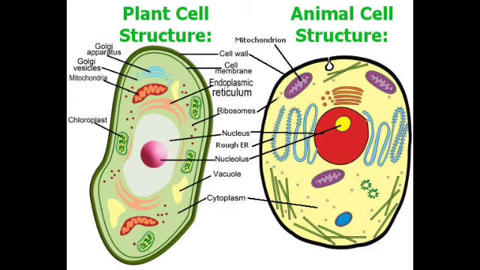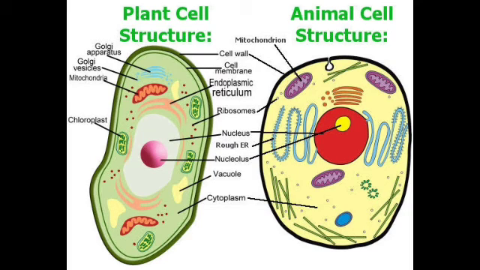Both plant cells and animal cells have a cell membrane or plasma membrane around them, and both have cytoplasm, as well as the nucleus, which is used to control the activity of a cell. And plant cells and animal cells have a nuclear membrane, and also both have mitochondria which act as a power source of the cell.